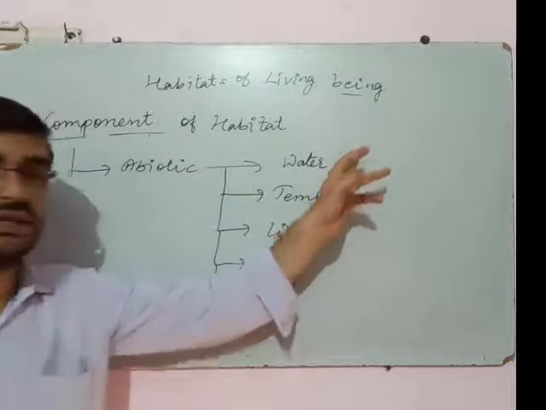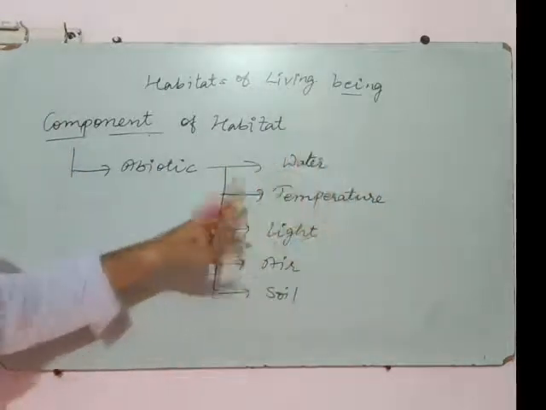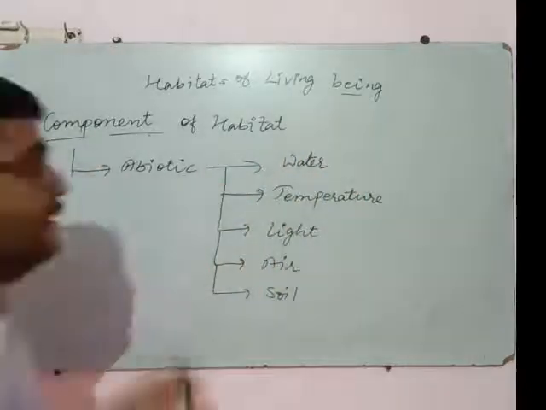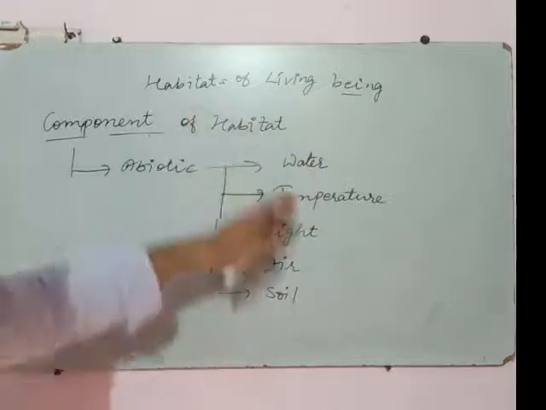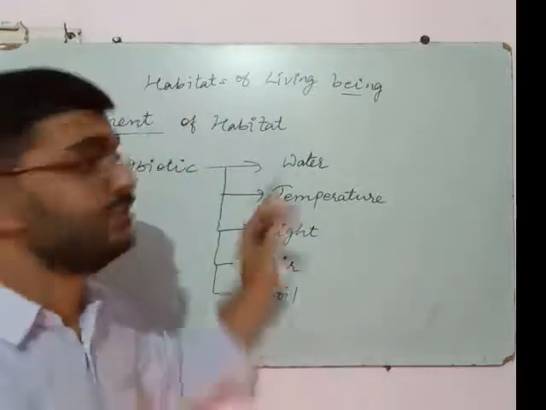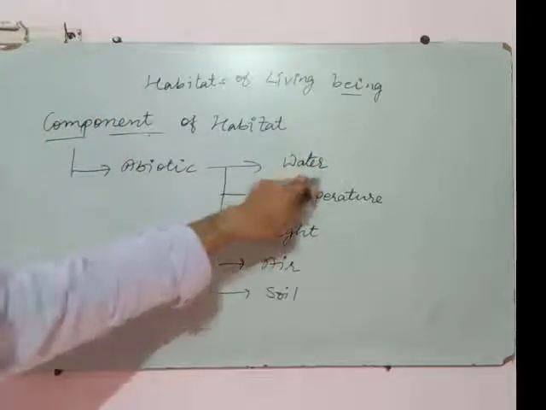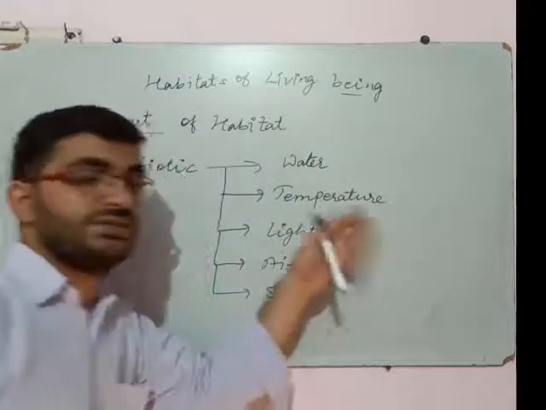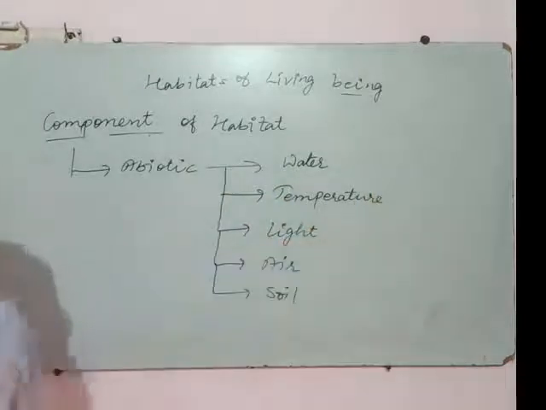Water is the essential element of every living being. सभी living beings के लिए बहुत जरूरी होता है, because without water they cannot survive. Okay, so water defines whether any living organism lives at any place or not, because if it is available then life is possible. If it is not available then life is not possible. Next is temperature. How does temperature affect? It affects the reproduction, activity and movement of organisms.